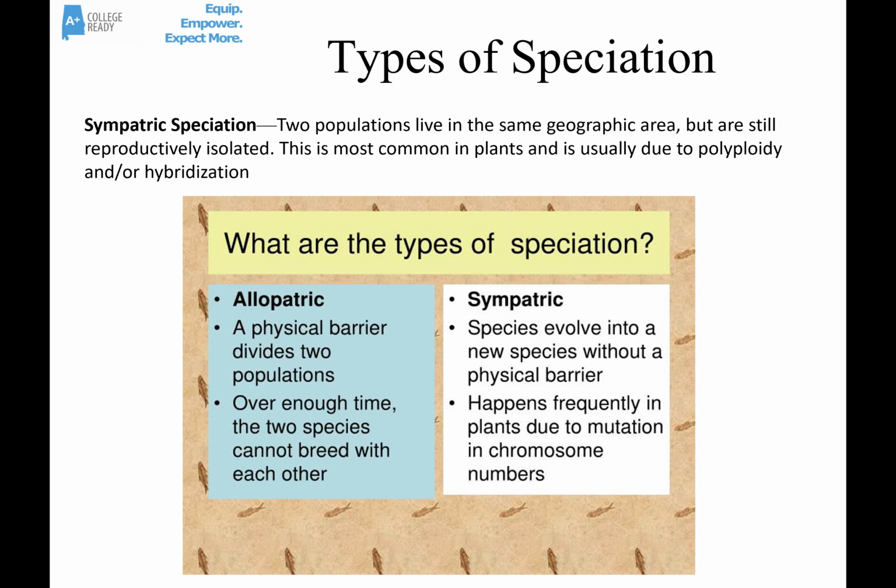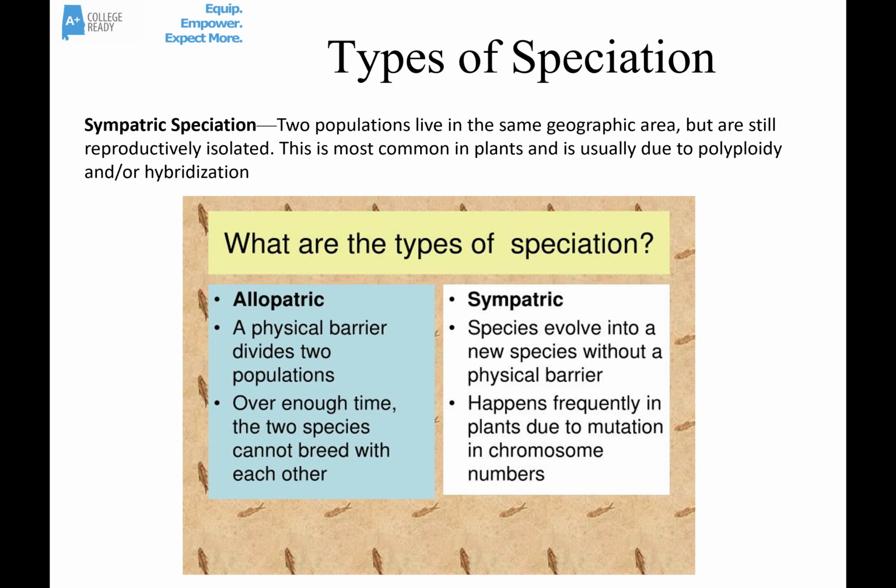So it can no longer reproduce with maybe the diploid plants that it descended from. And because they can't reproduce together anymore, those two populations, again, just like in allopatric speciation, build up random accumulations of mutations, and over time, the two populations become more and more different, so different that they're not the same species anymore.